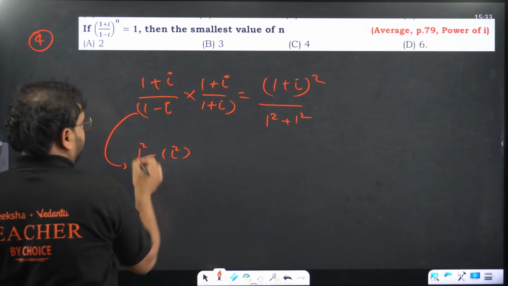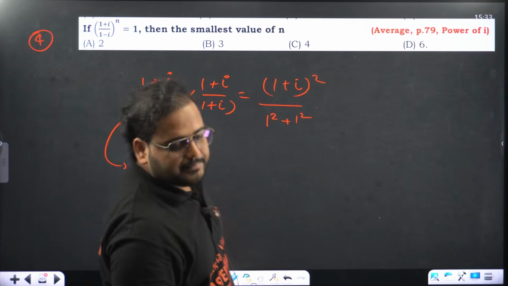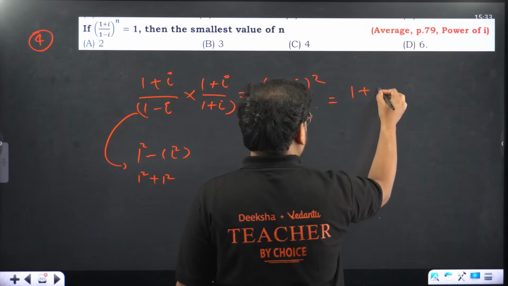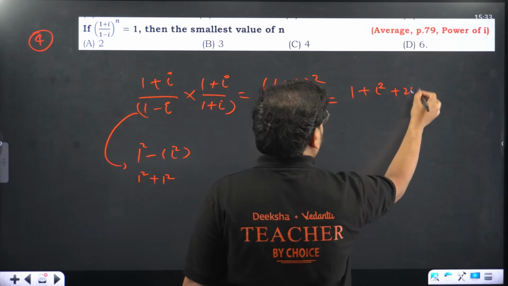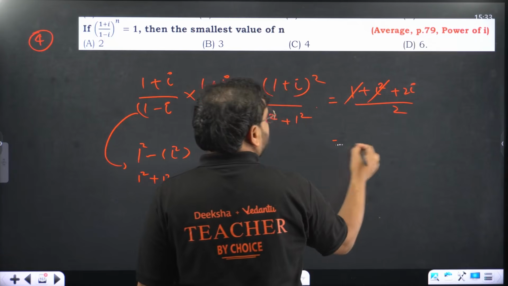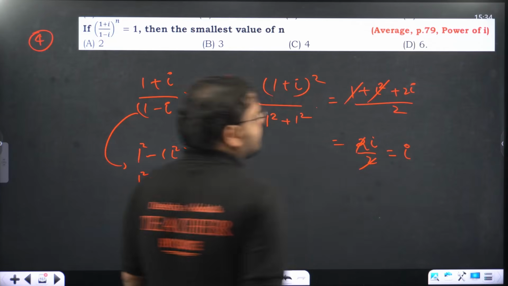What about this part? 1 plus 1 square, that's going to be what? 2, right? And what about this? You'll have the expansion 1 plus i square plus 2i upon 2. Check, i square is minus 1, so they cancel. We have 2i upon 2, the 2s cancel. We have the value as i.